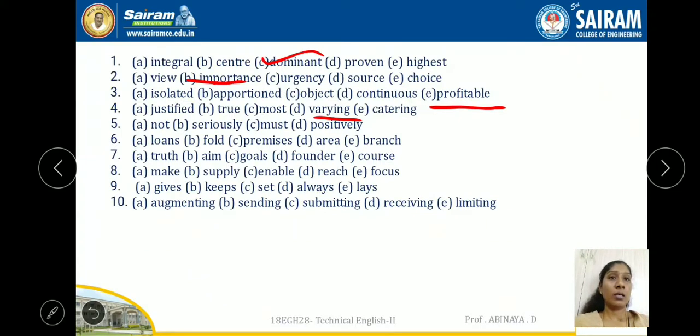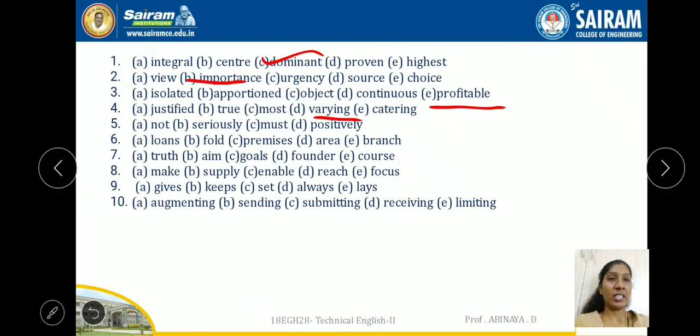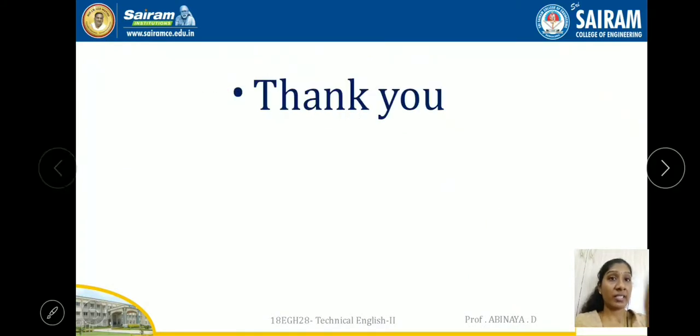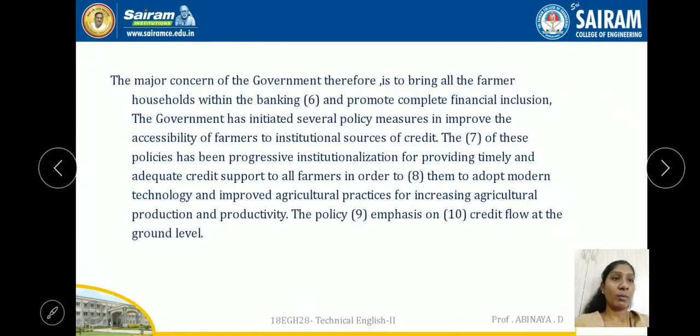So not is the negative. Seriously, how can affordable cost seriously affect productivity? Seriously is not colloquial English. Must affect productivity? No, it positively affects productivity, actually. So it positively affects productivity, asset formation and income and food security of the rural poor.